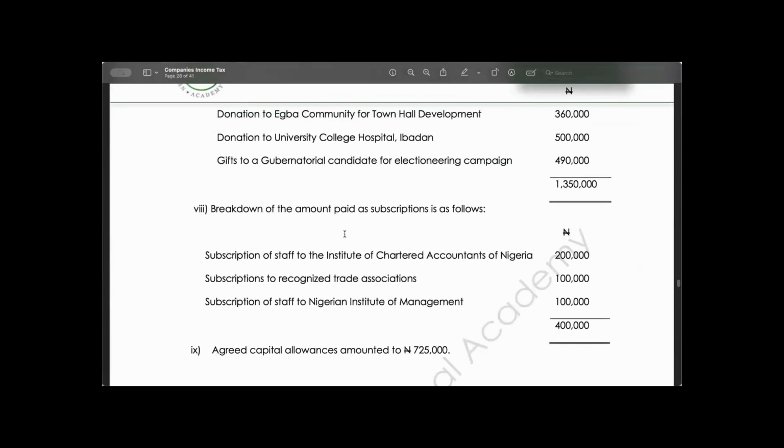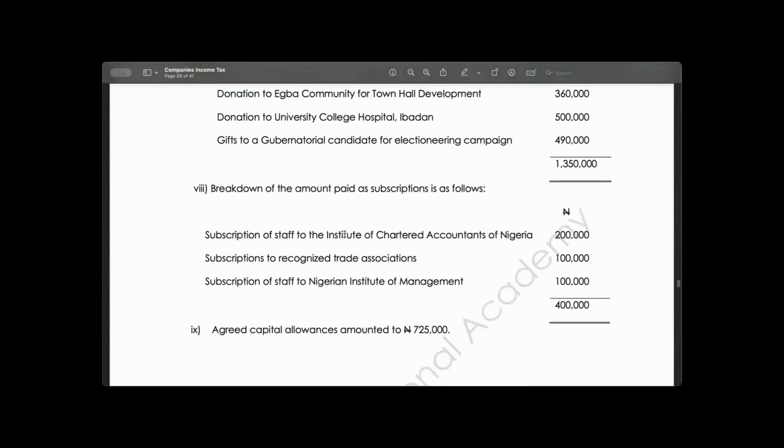Allowable. Recognized trade organization, allowable or not allowable? Allowable. Institute of Management, allowable or not allowable? Allowable. Okay. Good.